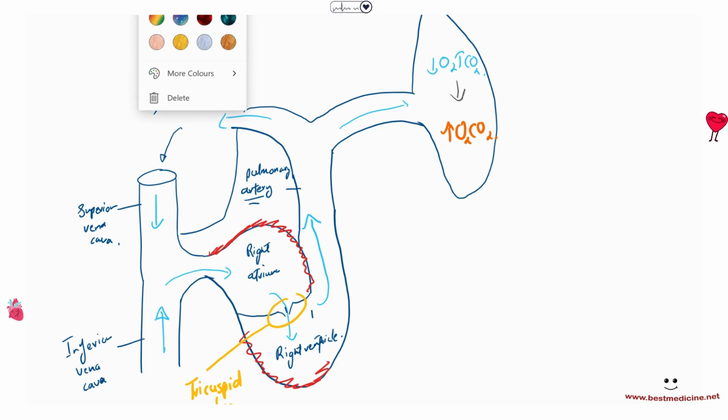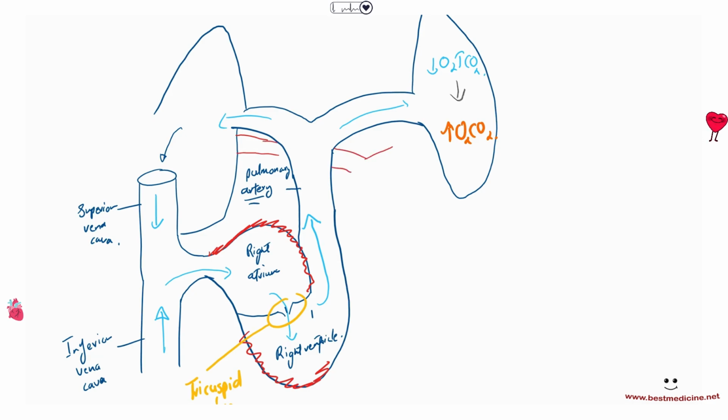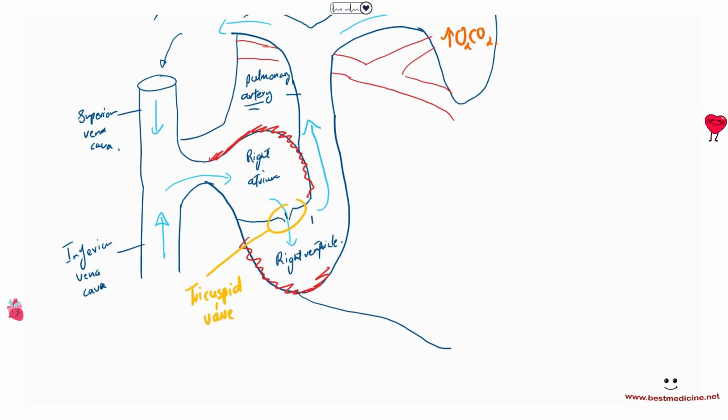Now, oxygenated blood will return back to the heart, and that's going to return through pulmonary veins. So the lungs will give out these veins, right? And then these will merge together, and they will enter the left side of the heart. Now, the left side of the heart would look a bit similar to the right side.